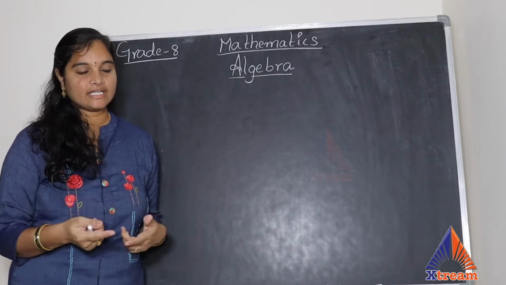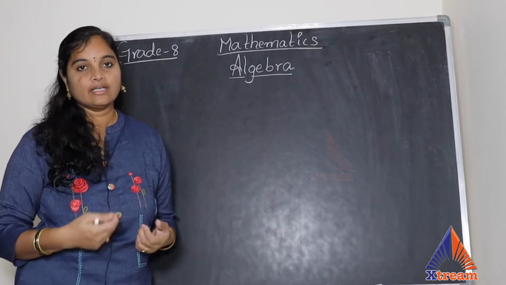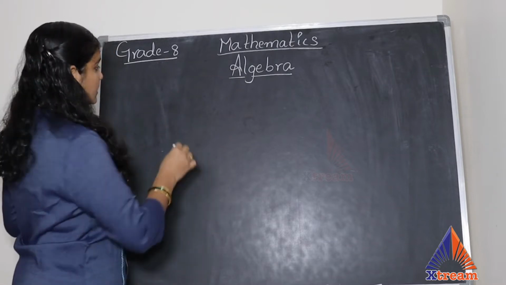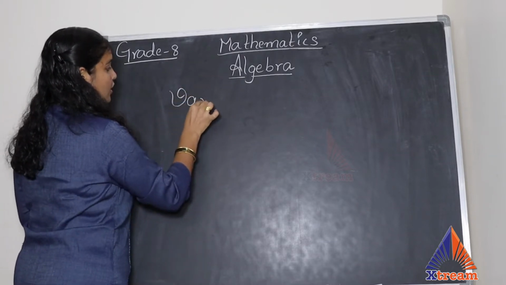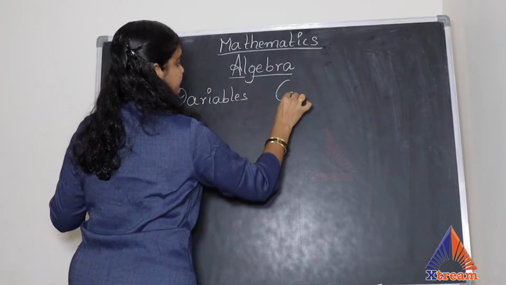This is what we've been learning since our grade 6, from where the algebra gets started. So, what are variables and constants? These are the basic terminologies or basic concepts we need to understand in this chapter.